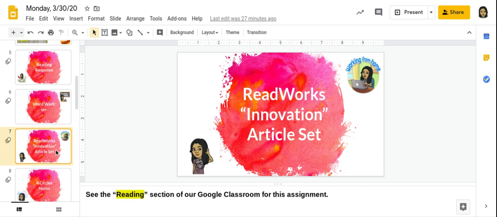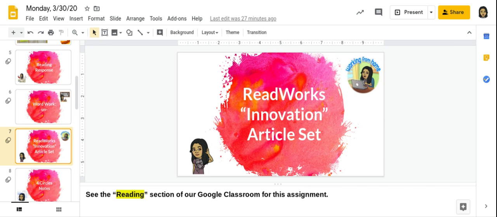The next assignment you have today is a set of articles in ReadWorks. I know in the past we've done articles where I give you one article, you listen to it and read along, and then you answer comprehension questions. This one's a little different, and it is going to directly connect with our A Long Walk to Water novel engineering project later on. There's, I believe, 6, maybe 7 articles on this ReadWorks assignment, this article set of innovation, and they're all titled something different, but they're all under that big branch of innovation.